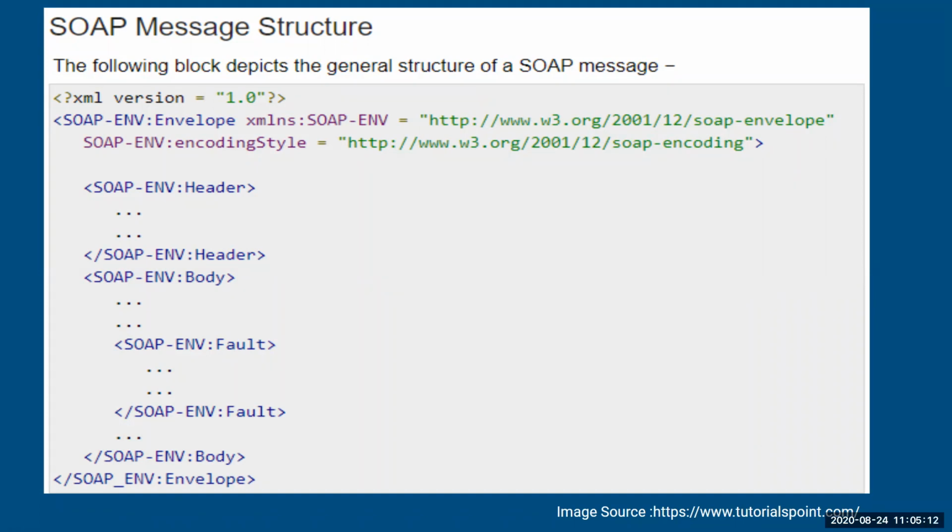Then you have a SOAP header. If you want to add any additional parameters, you can do it here. Important is your SOAP body. Your fault comes within the open and close of the SOAP body. SOAP body contains your actual message which will be sent to the server, and accordingly the request will be fulfilled. Once your SOAP body is closed, after that you close your envelope, which means your envelope contains your actual message, which will be encoded into the XML language and sent over to your server.